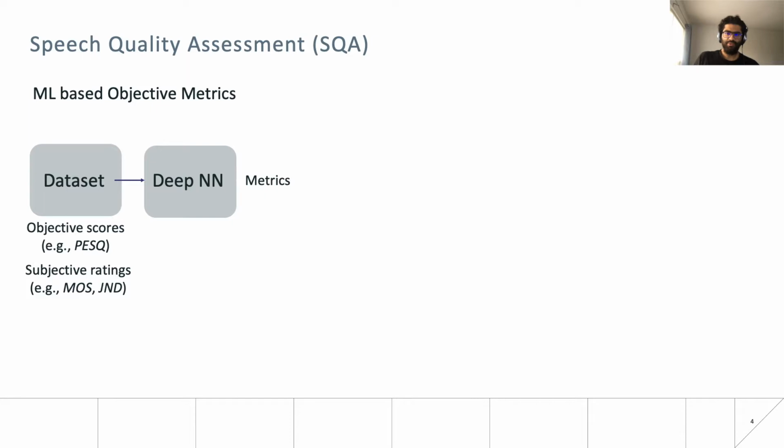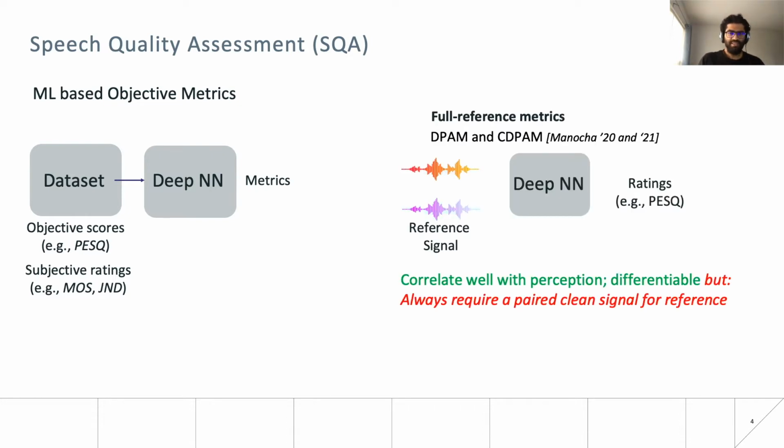Recent research in SQA has focused on learning speech quality directly from data, either by creating differentiable proxies of objective metrics like PESQ or by training directly on human judgments, for example, DPAM and CDPAM. These methods can be grouped into two categories: full reference and no reference. Full reference metrics based on neural networks are differentiable and correlate well with human perception, but the requirement of a paired clean reference limits their applicability to real world scenarios where the paired clean reference is not available.